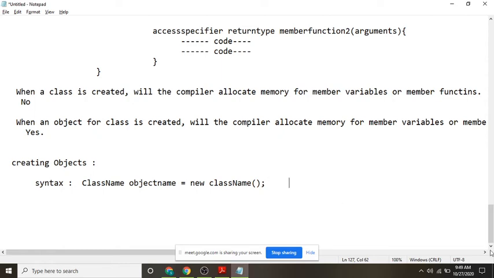Understood? Now I want to create an object for Student. How do you create it? Student s1 is equal to new Student. Understood?